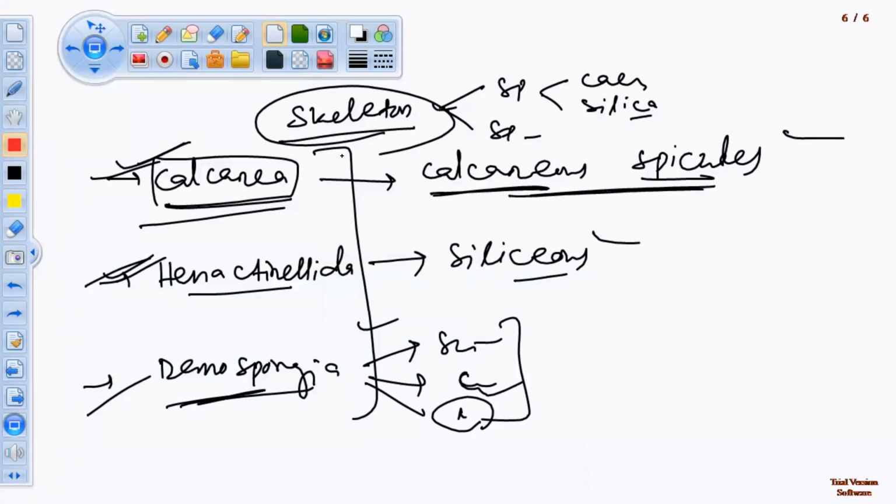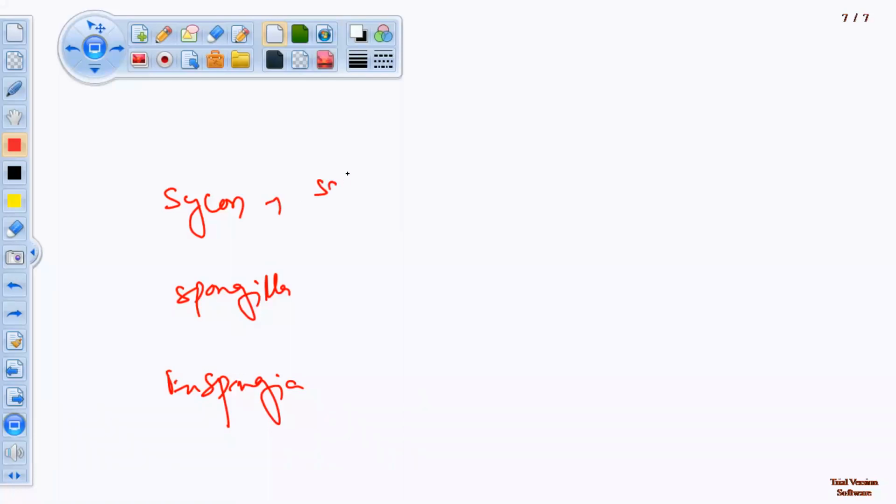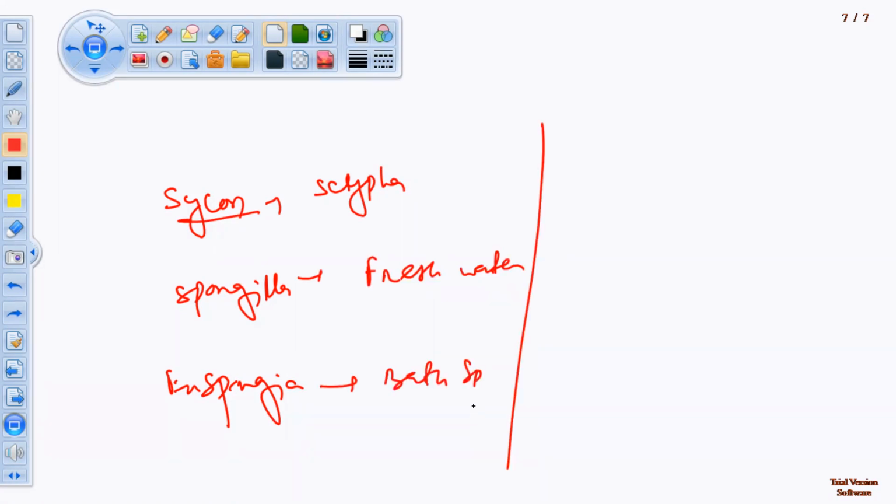You should know the examples of Porifera: Sycon, Spongilla, Euspongia. Sycon is known as Scypha. Spongilla is known as freshwater sponge, and Euspongia is known as the common bath sponge. Other than these, remember another term, Leucosolenia.